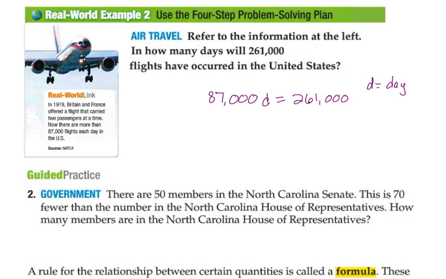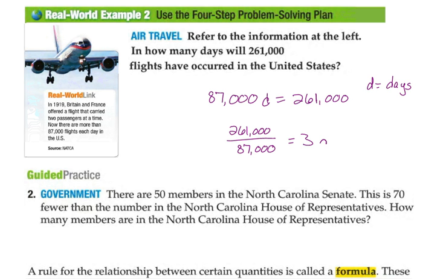Okay, so one way to do it, you can write an equation like this. A lot of kids are going to say, oh, well, I'm just going to take 261,000 and I'm going to divide it by 87,000. Either way is totally fine. It doesn't say to write an expression. You don't have to. So we're going to go ahead and take 261,000 and we're going to divide it by 87,000. And using a calculator, that tells us it's going to be about 3 days.